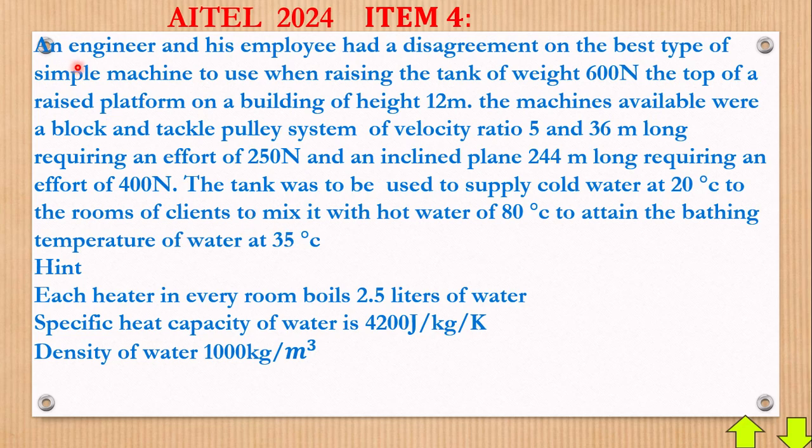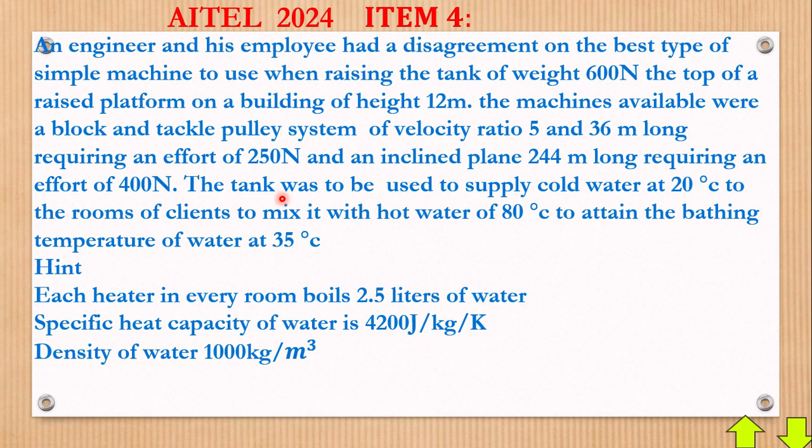We go through it. They're saying, an engineer and his employee had a disagreement. Anyway, that's very bad. An engineer and an employee, that's not in Africa, really. Of course, you lose the job there and then. Anyway, an engineer and his employee had a disagreement on the best type of simple machine to use when raising a tank of weight 600 newtons on top of a raised platform on a building of height 12 meters. The machines available are a block and tackle pulley system of velocity ratio 5 and 36 meters long, requiring an effort of 250 newtons, and an inclined plane 24 meters long, requiring an effort of 400 newtons.